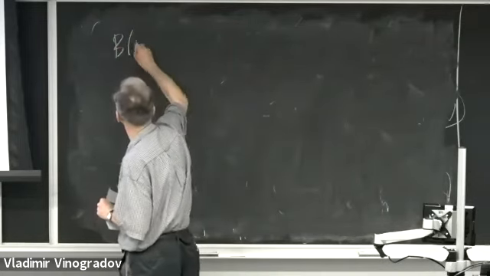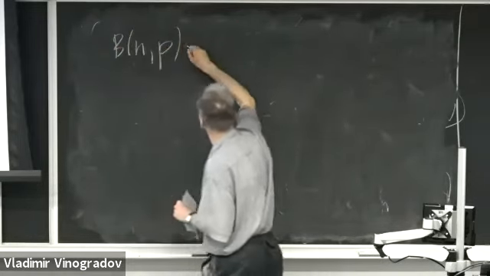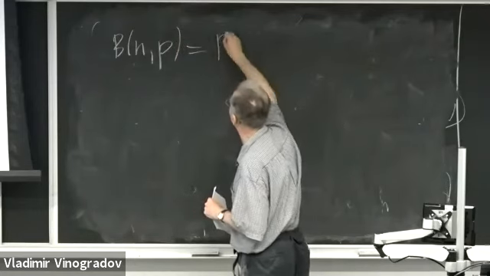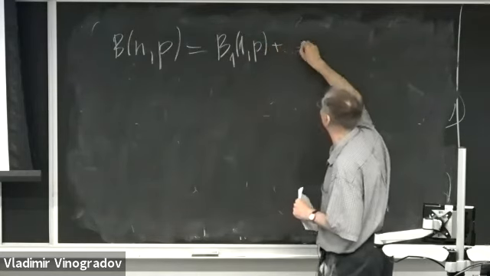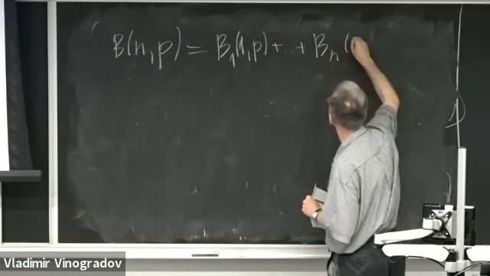So B of n, p is B1 of 1, p plus etc. plus Bn of 1, p.